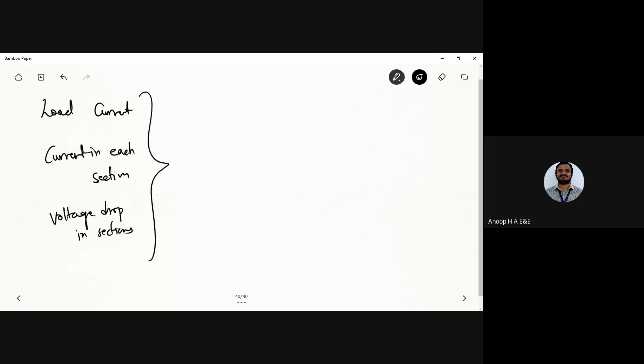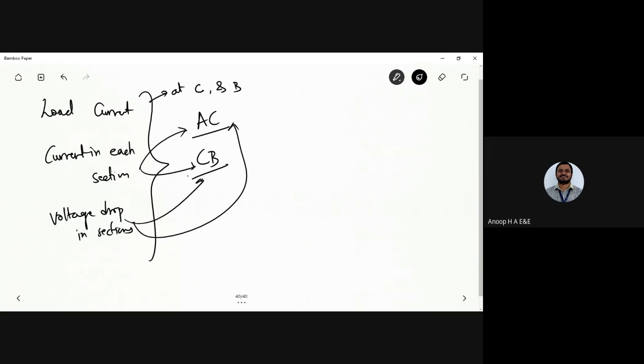So we are going to find out the load current at C and B, the current in each section AC and CB, and the voltage drop in each section AC and CB. All right, so you have to find out all these things and let me know the answer in the next class.